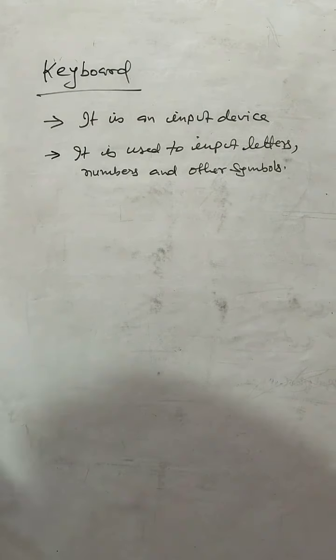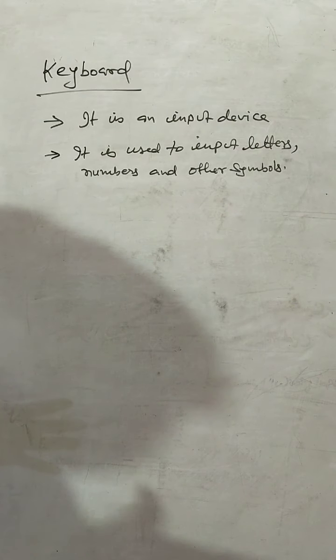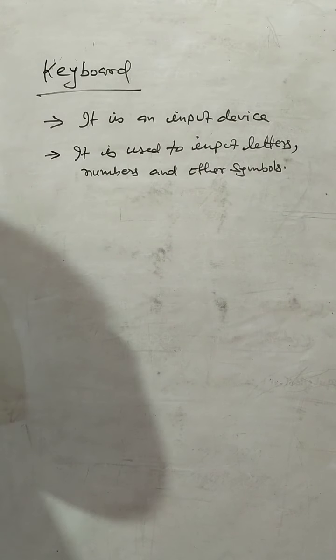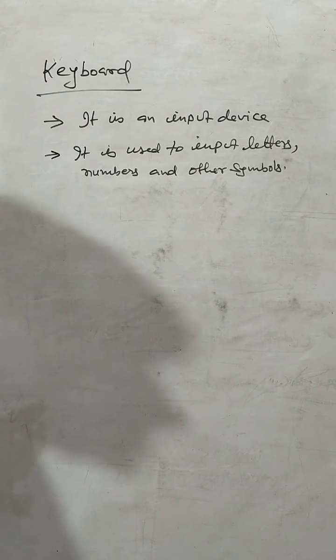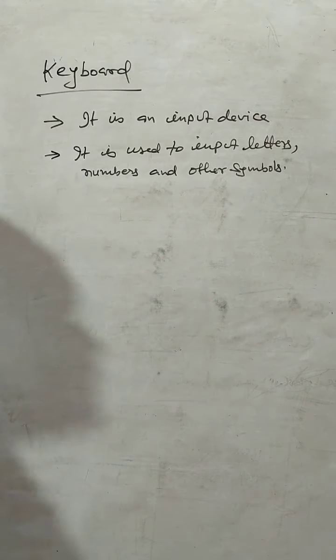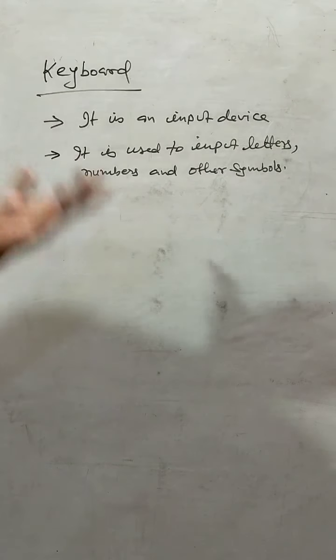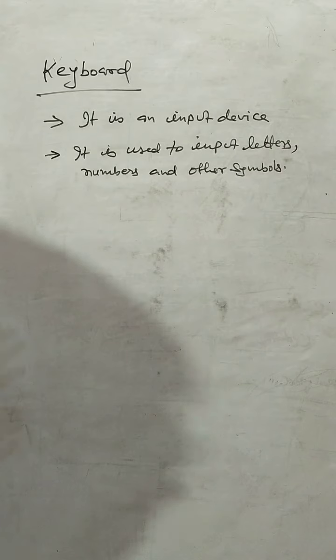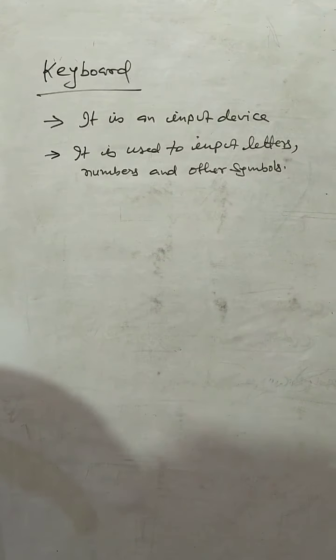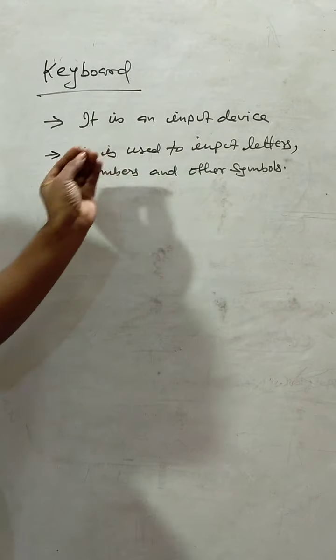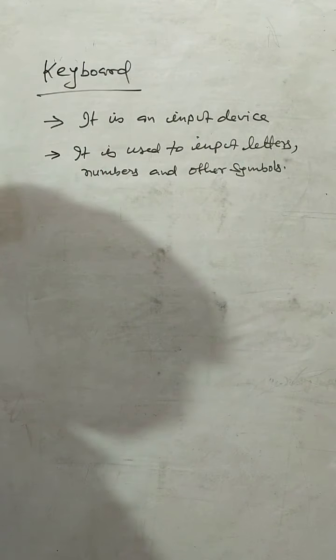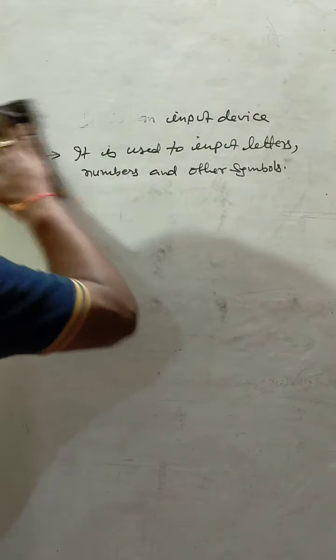Okay. In keyboard we can see there are some other keys also, such as the function key, shift key, alt key, control key, enter key, space bar key. These all keys have different functions in different software. Function key is F1 to F12. Each function key has different work. It is already assigned with some specific software. So keyboard is the main input device. It is used to input letters, numbers and other symbols.